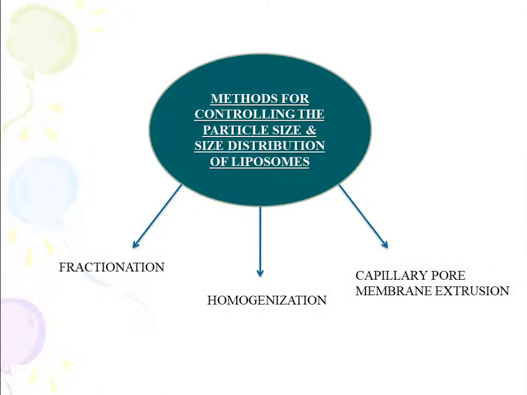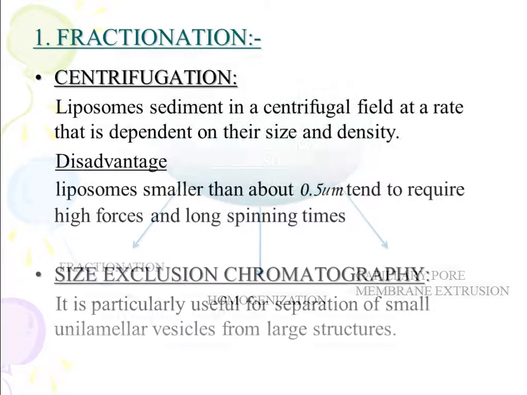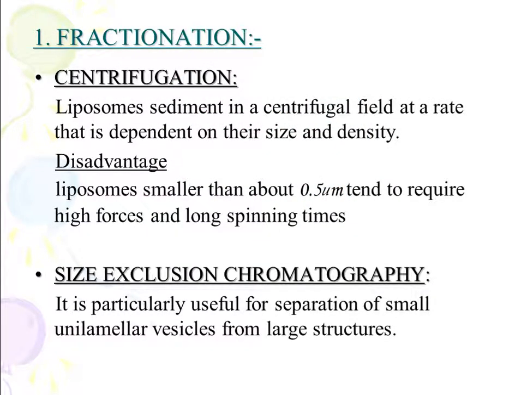Then, methods of controlling the particle size and size distribution. Basically, different methods are used to control the particle size. There are fractionation, homogenization, and capillary pore membrane extrusion. Centrifugation is basically used to control the size and density. Disadvantages: liposomes smaller than 0.5 micrometer tend to require higher forces and long spinning times.